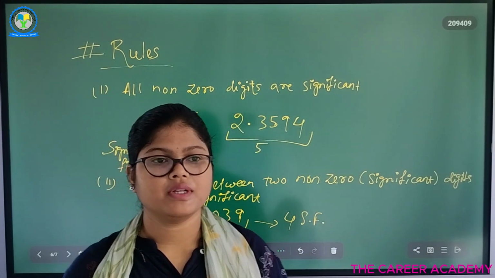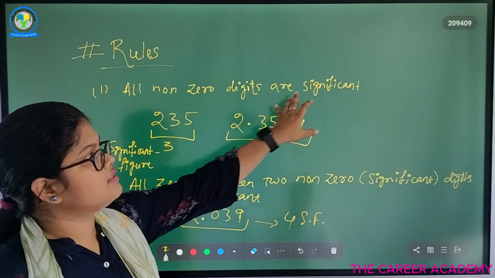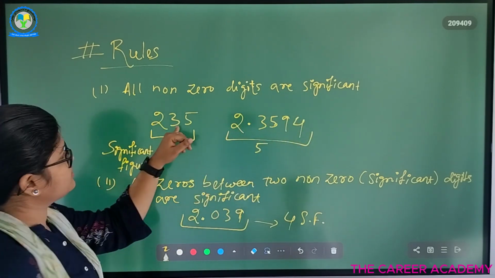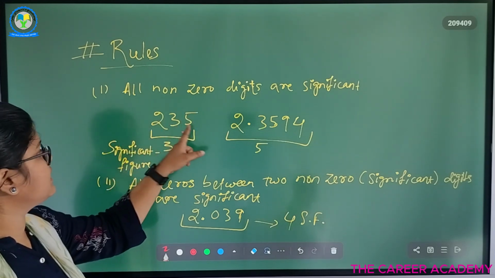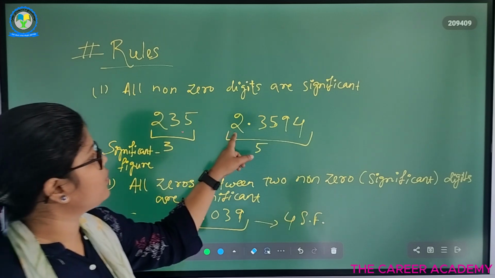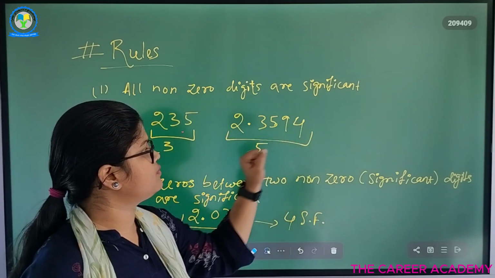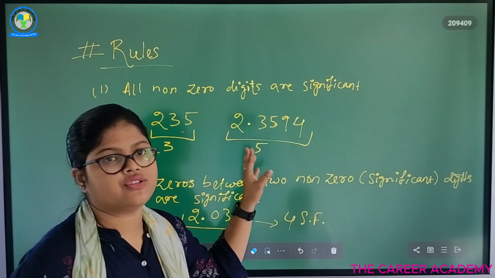So in significant figures, the rule is all non-zero digits are significant. So we have 2, 3, 5. These all 3 are non-zero digits, so significant figures are 3. In 2.3594, these all are non-zero digits.